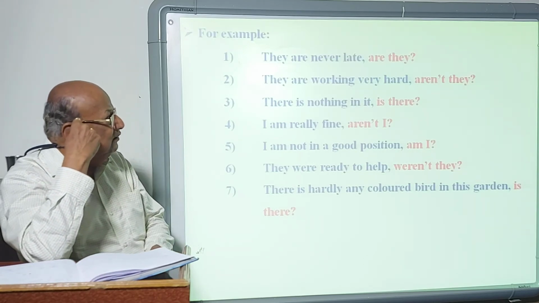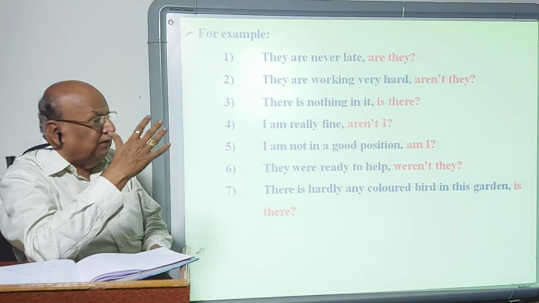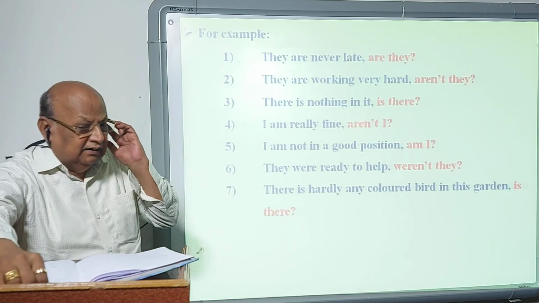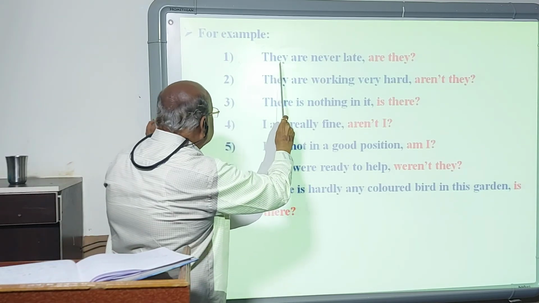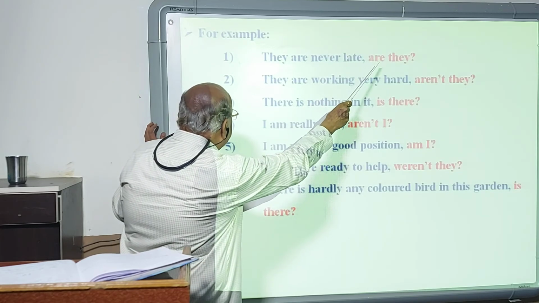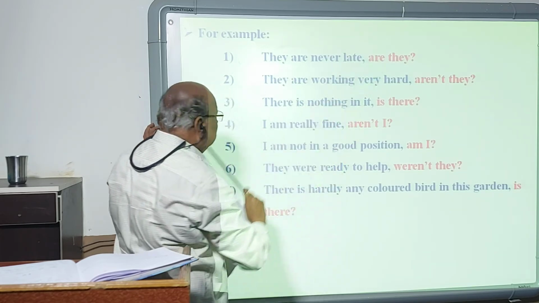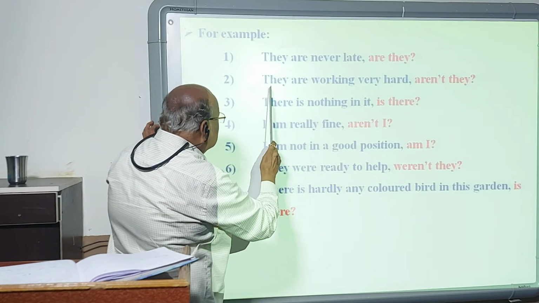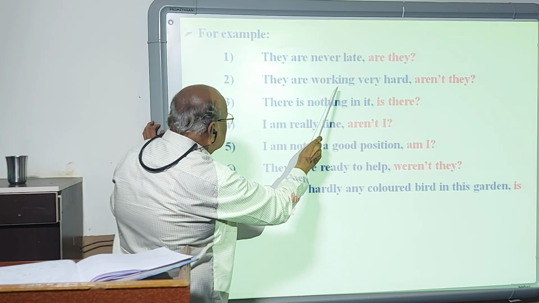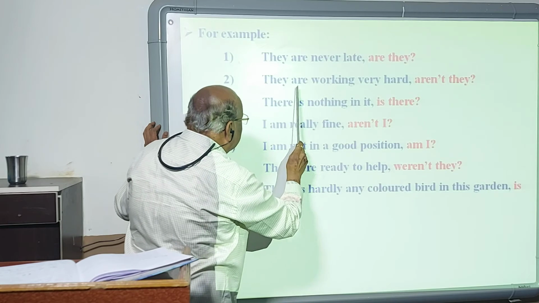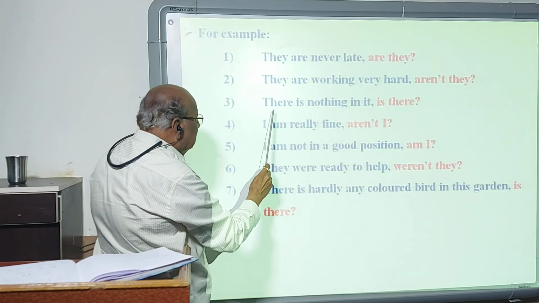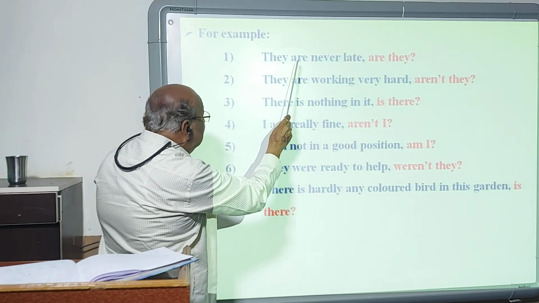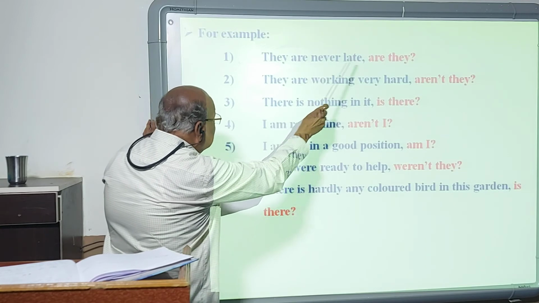they are never late. Are is a form of to be. But the statement is negative because there is the negative adverb never. And so the entire statement is negative, positive tag, are they. The form of to be is repeated. They are working very hard. It's a positive statement. So the negative form of are is repeated. Aren't they? This statement, though are is positive, adverb is negative, so here is a positive tag.